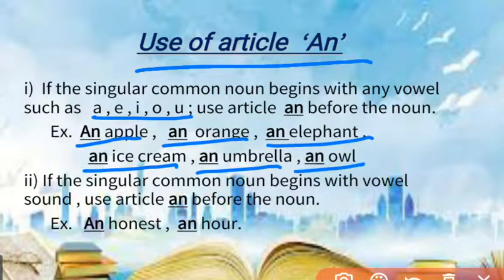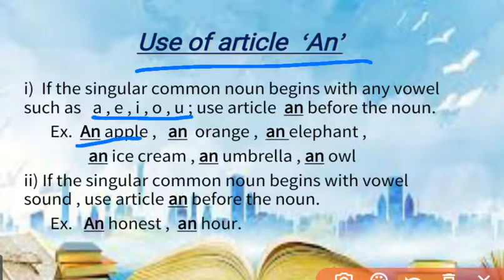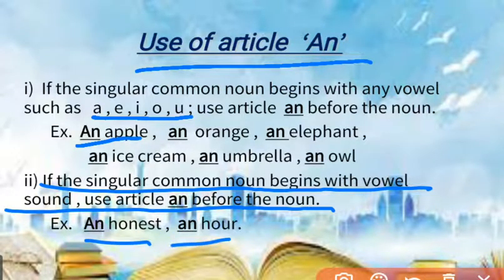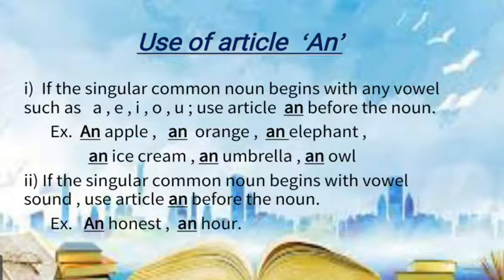In these examples, each and every noun begins with a vowel. So, an is used. Second use, if the singular common noun begins with a vowel sound, use article an before the noun. For example, an honest, an hour. Here, in honest, H is a consonant but pronounced with a vowel sound, so an is used. In the next example also, hour, H is a consonant but pronounced with a vowel sound, so an is used.